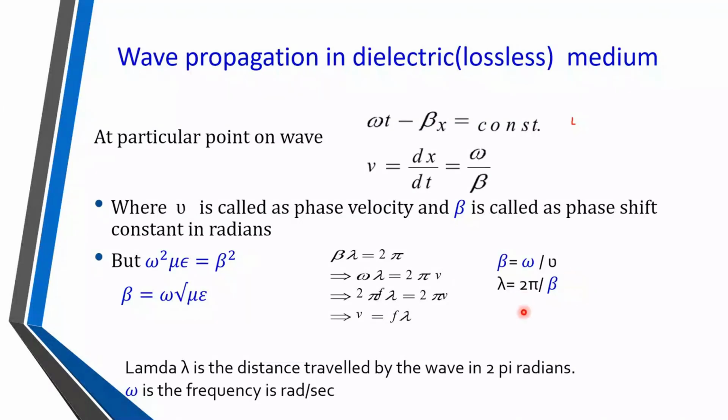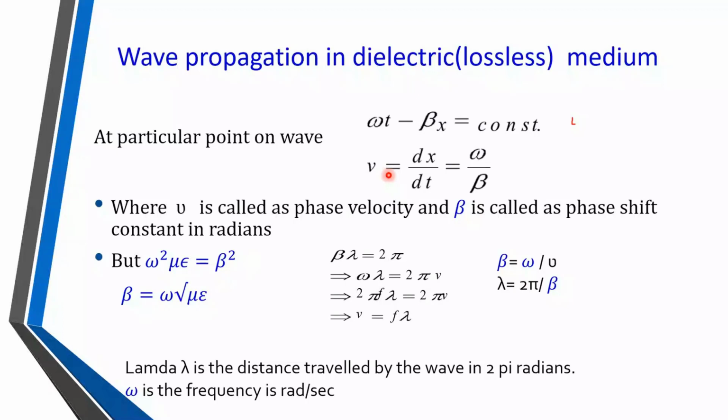It is the distance covered by the wave in 2 pi radians, and omega is the frequency in radians per second. Small v is the velocity of the wave in meter per second, right? So these are the small equations that we have derived from lossless equations.